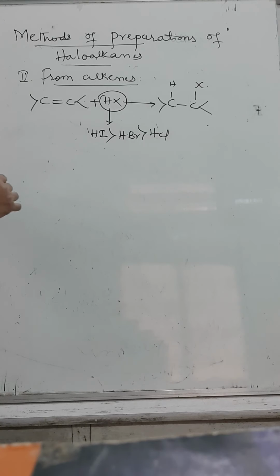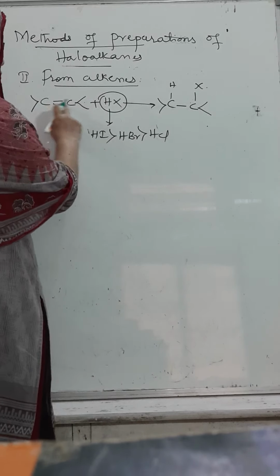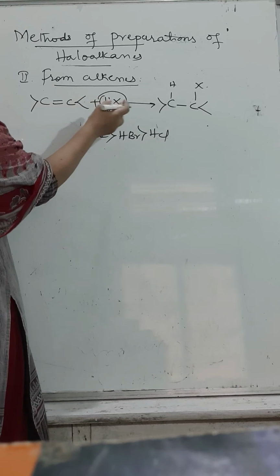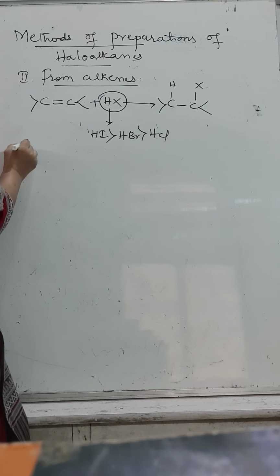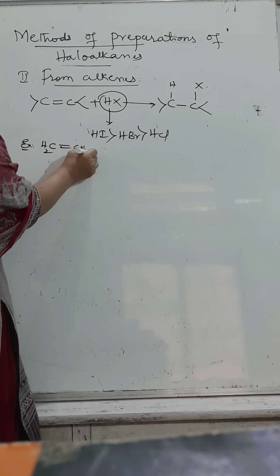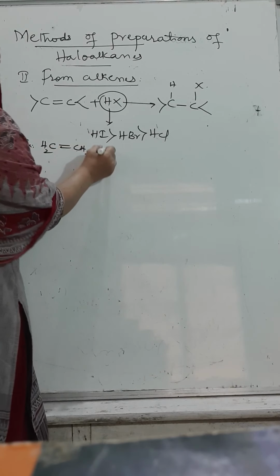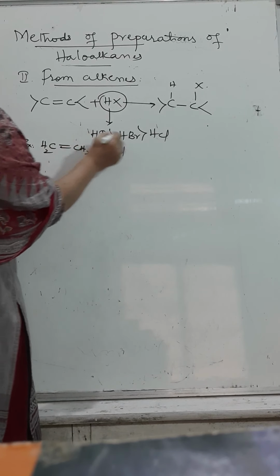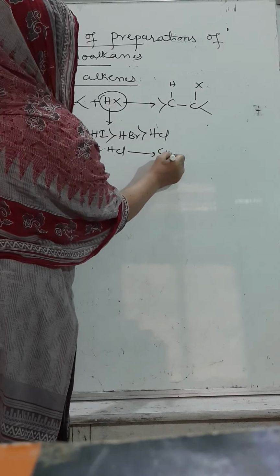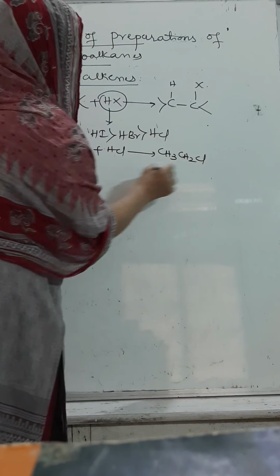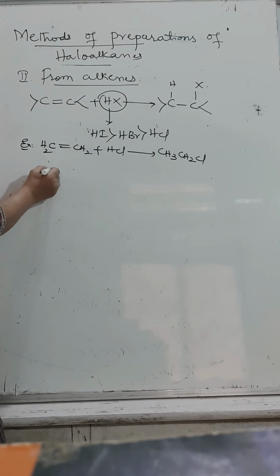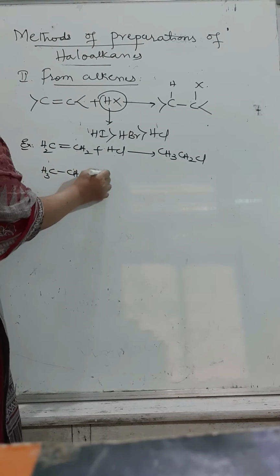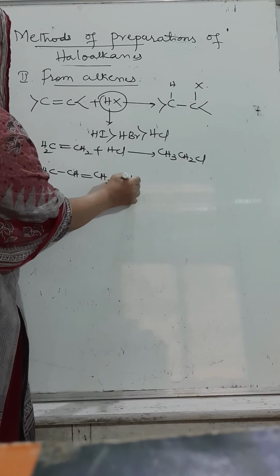And remember one thing. During this, we have to follow the Markovnikov rule and the anti-Markovnikov rule, which we'll see one by one. Let us move to the example. CH2 double bond CH2 plus HCl. Hydrogen is added to one carbon atom and Cl to the other carbon atom, and we will get CH3, CH2, Cl.